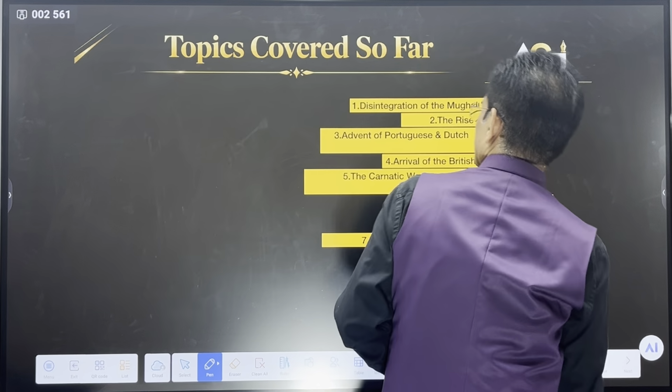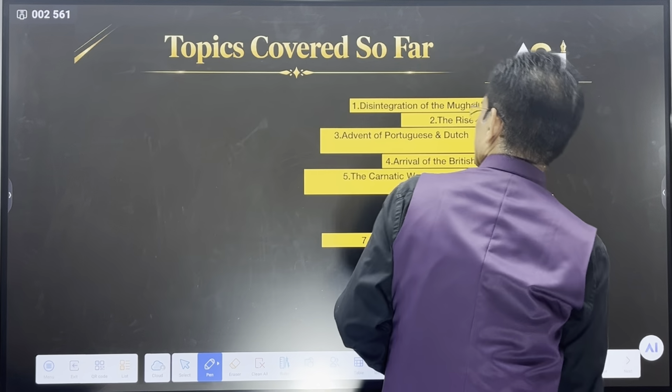And try to understand, it was a very important period for the Marathas and the British also. 20 years of peace. Have you heard about it? The Treaty of Salbai gave them 20 years of peace. But the Marathas could not utilize this. The British utilized it. The British focused on Mysore. I hope you remember, in the last video we talked about the Anglo-Mysore war. But the Marathas could not strengthen their polity.